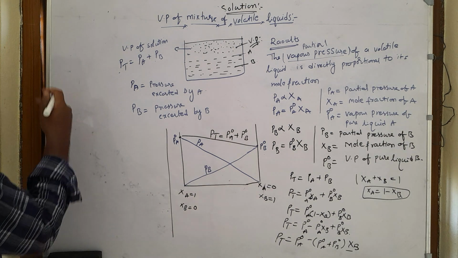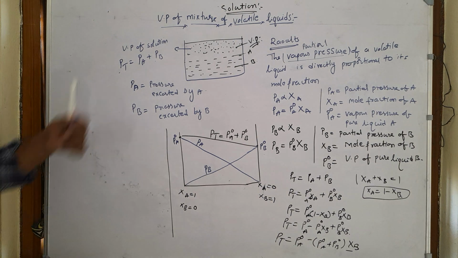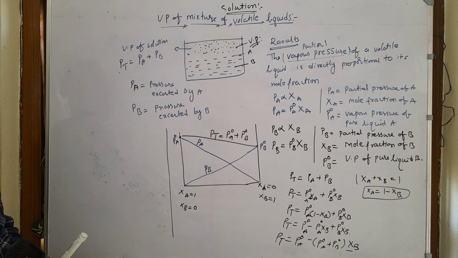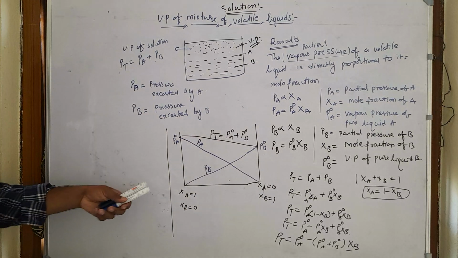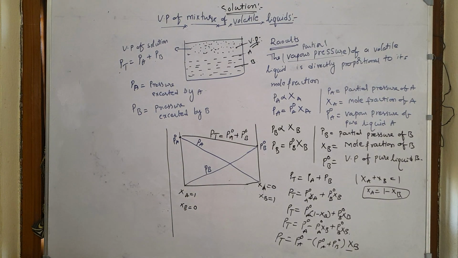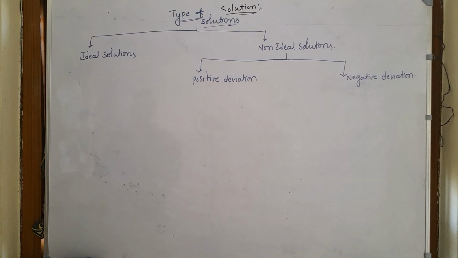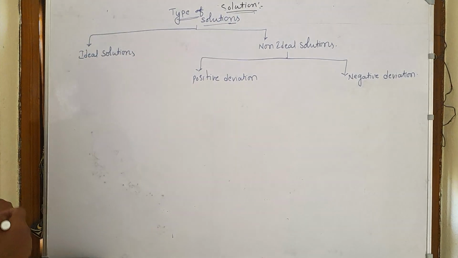Next I will discuss what the limitations of Raoult's law are, after discussing the vapor pressure and the types of solutions based on Raoult's law. Okay, now let us discuss the types of solutions based on this Raoult law.